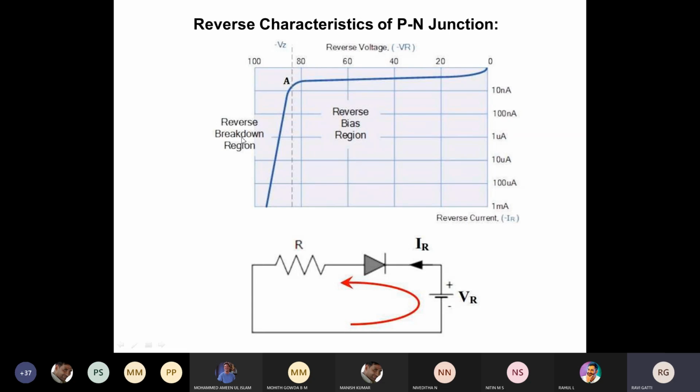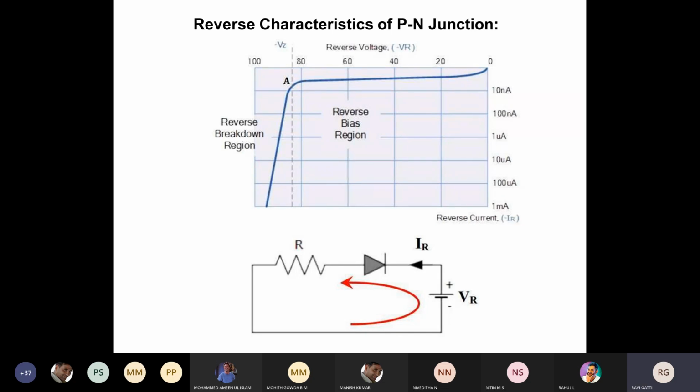This condition we call a breakdown region or reverse breakdown region. Under the reverse breakdown region, the diode will start conducting, but the diode will be broken down. We are applying a very high amount of negative voltage across it, so your diode will break down, and the current will start flowing linearly in this region. So this is the reverse characteristics you will be getting from the PN junction.